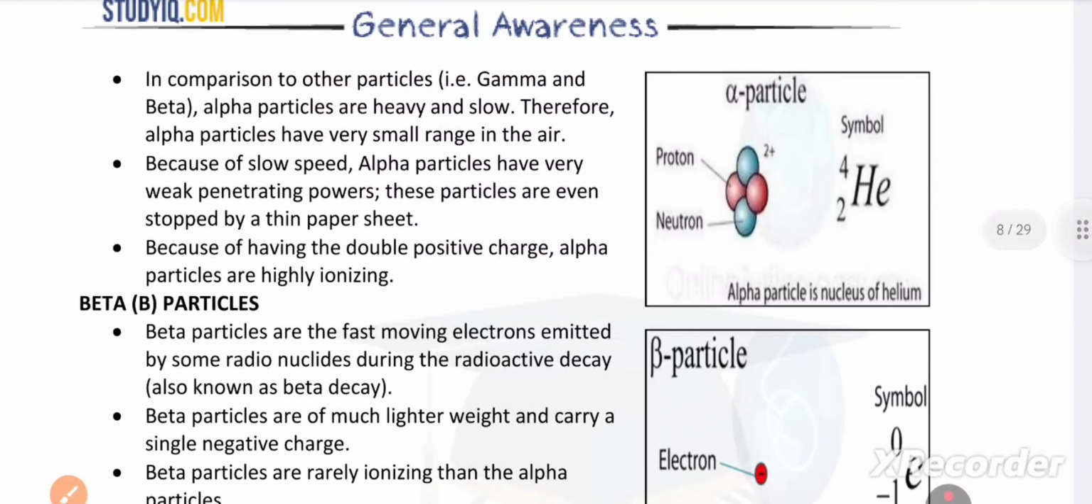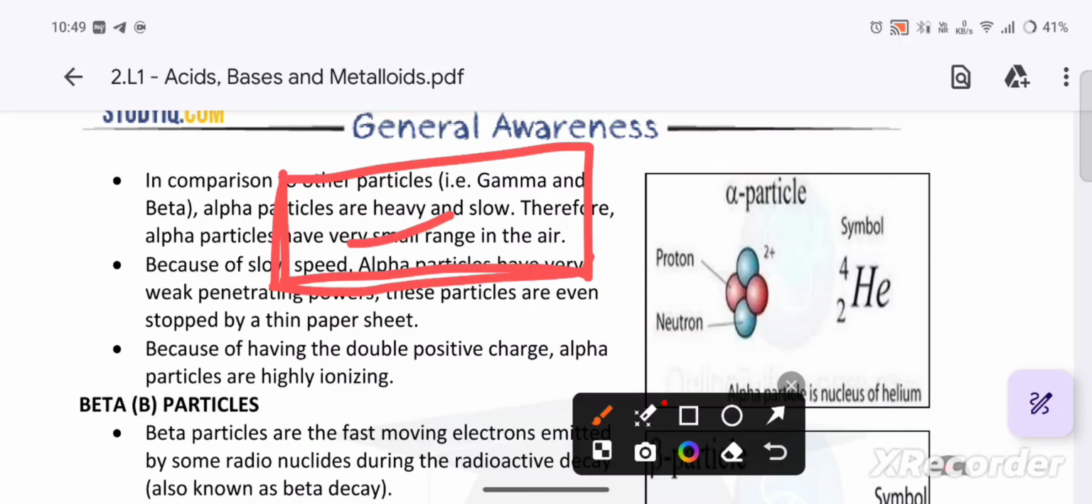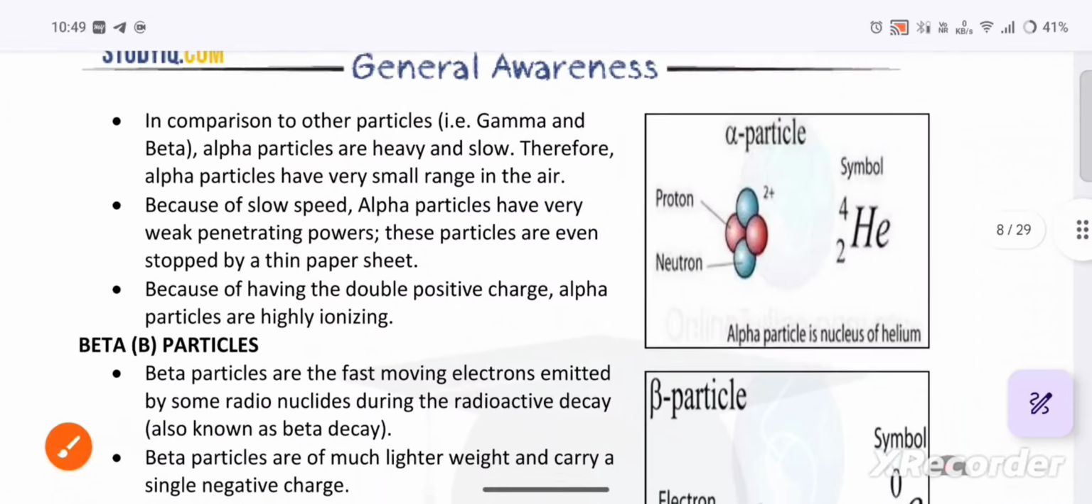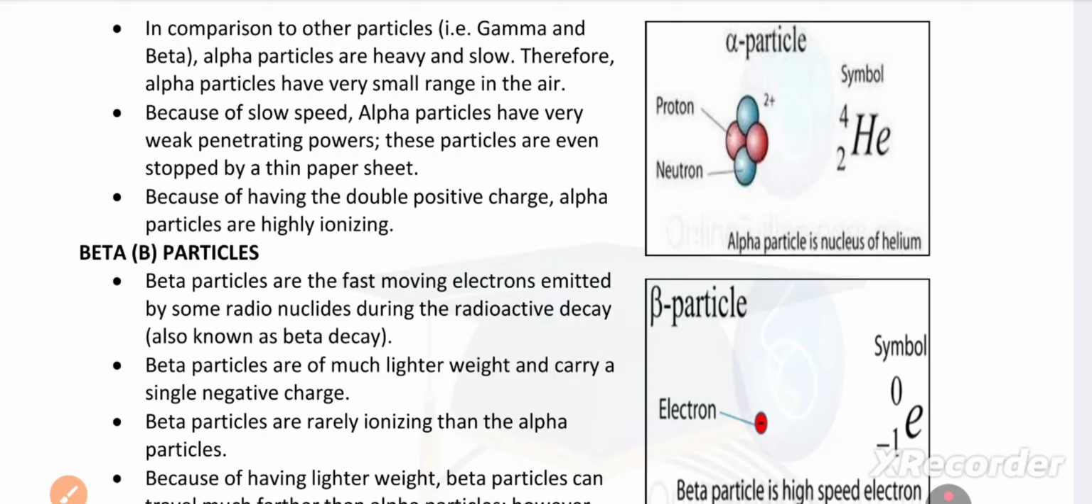In comparison to other particles, comparing alpha rays to gamma or beta, alpha is very heavy. It has a very small range in air. Low speed alpha particles have very weak penetrating power. These particles are even stopped by thin paper. It is very slow, so even if we place a thin paper in front of it, it can stop. It has a double positive charge. Alpha particles are highly ionizing.